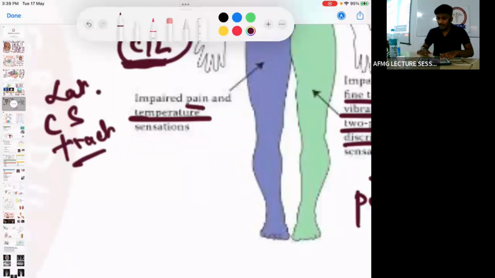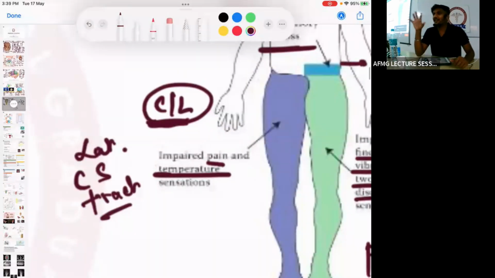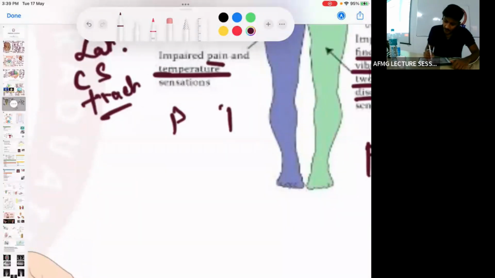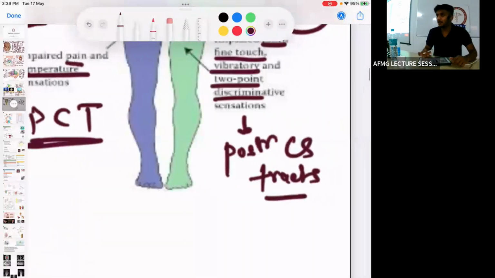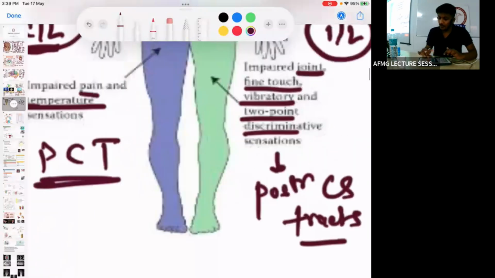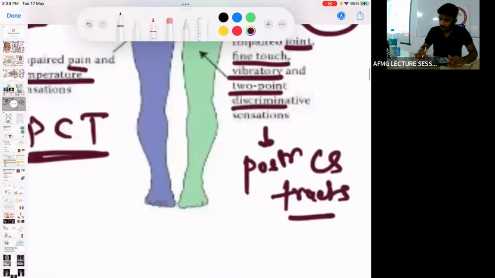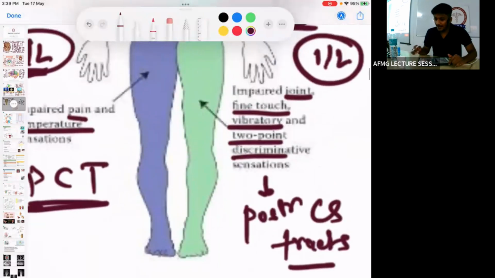Important, remember it quickly. So pain and temperature are carried by the lateral tract, and pain and temperature are always contralateral. Remember this, okay? Then if I talk about the dorsal or the posterior corticospinal tracts, they will carry which sensation?